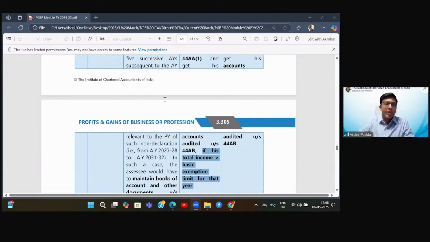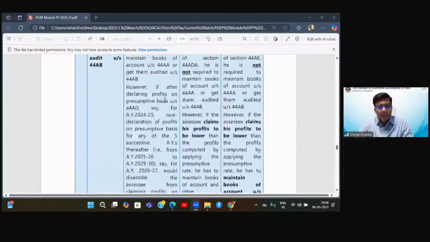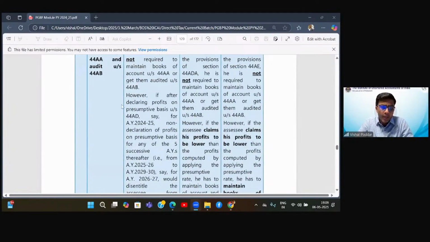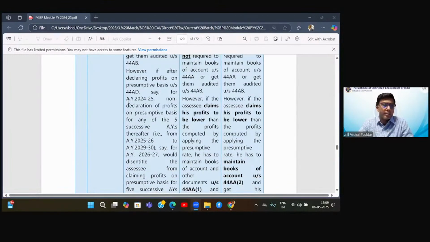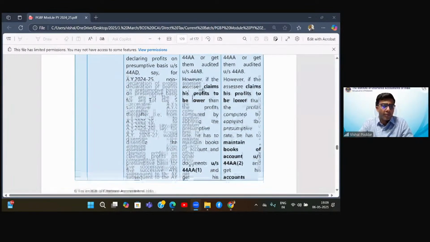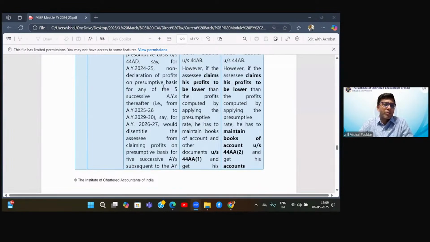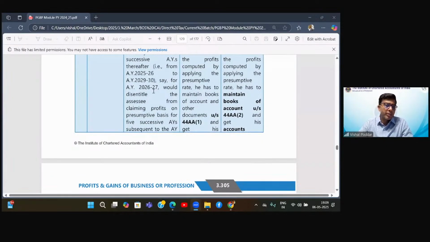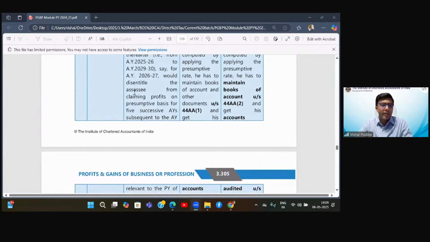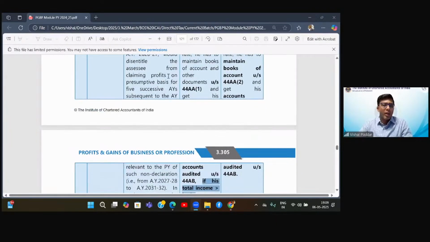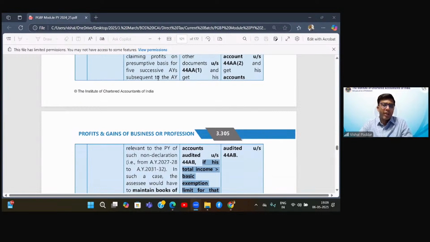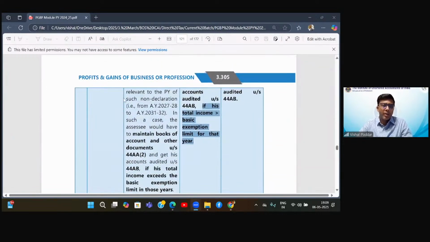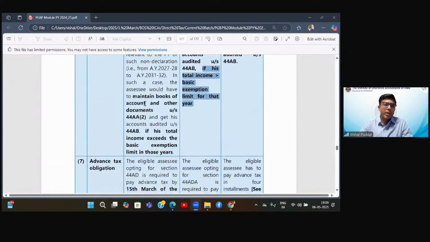Fine. Now coming to 44AD. What it says, it again says the same thing. However, if after declaring profits on presumptive basis under 44AD, say for the assessment year 24-25, non-declaration of profits on presumptive basis for any of the 5 successive assessment years, that is 25-26 to 29-30, let us say immediately in next year 26-27, would disentitle the assessee from claiming profits on presumptive basis for 5 successive subsequent assessment years relevant to the previous year of such non-declaration.